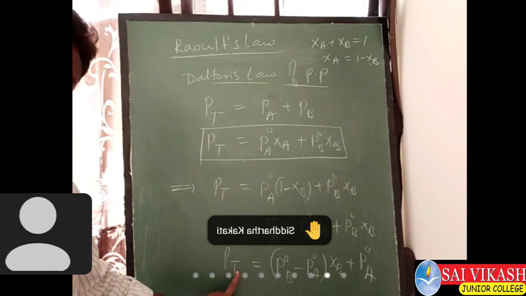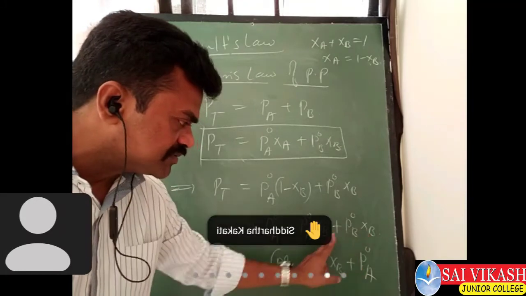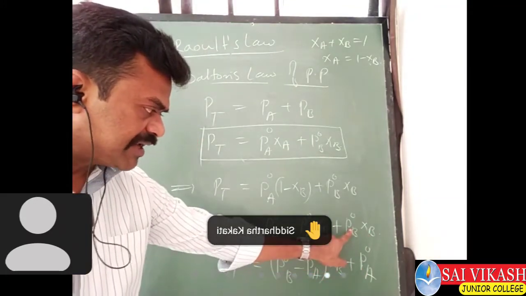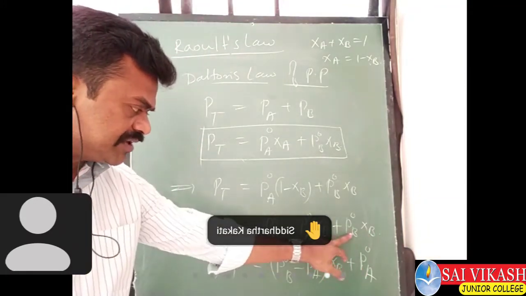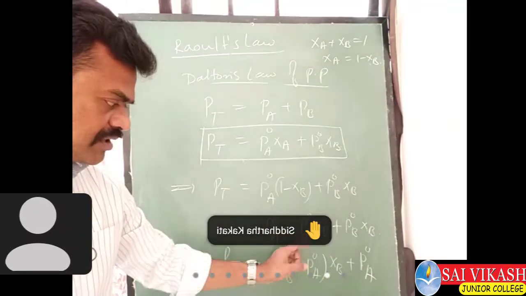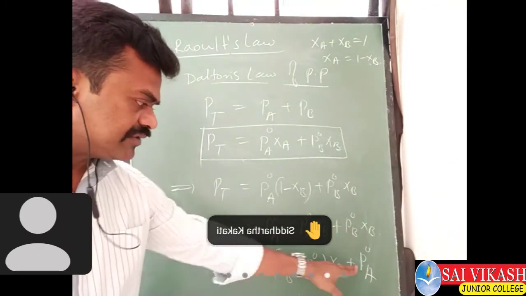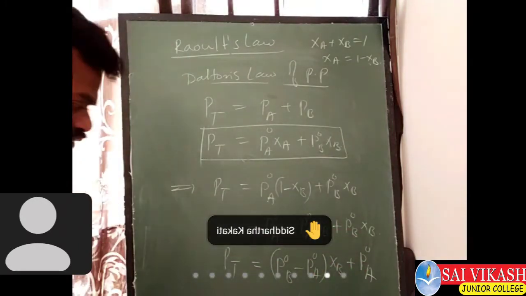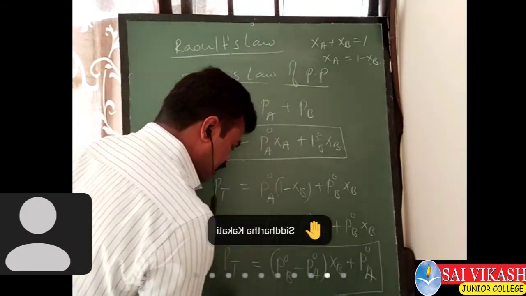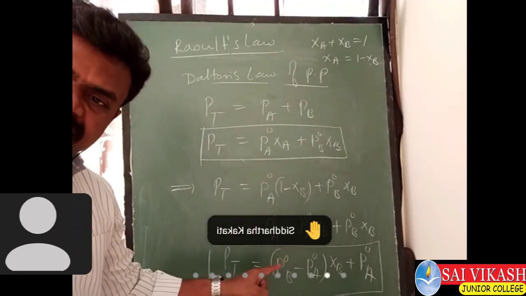So PT equals, I am taking XB common in these two terms. The plus value I have written first, P naught of B minus P naught of A, I have taken as a common term with XB, and this plus P naught of A is coming. So this is again a simplified form. Do you understand this derivation, everybody?